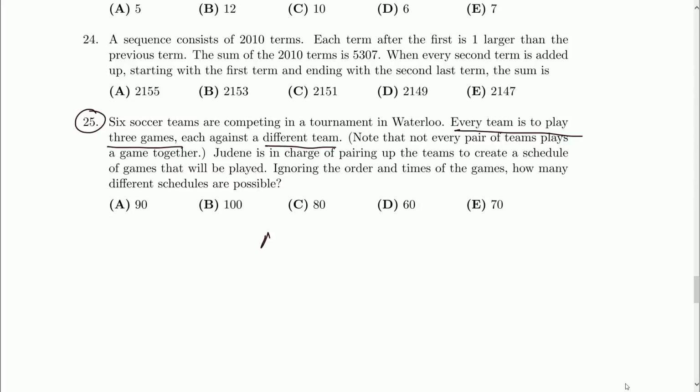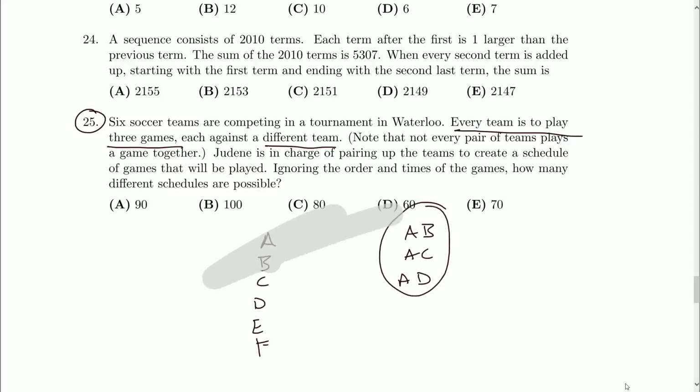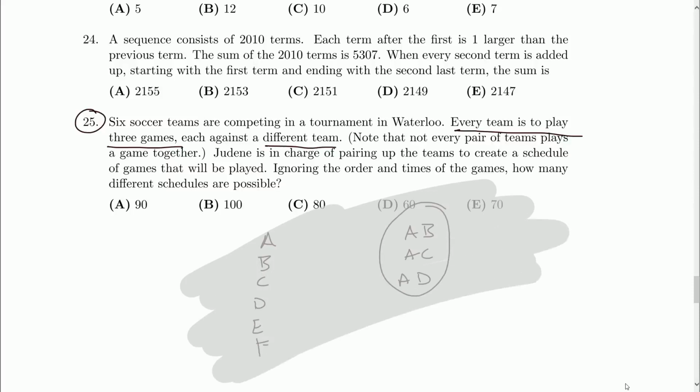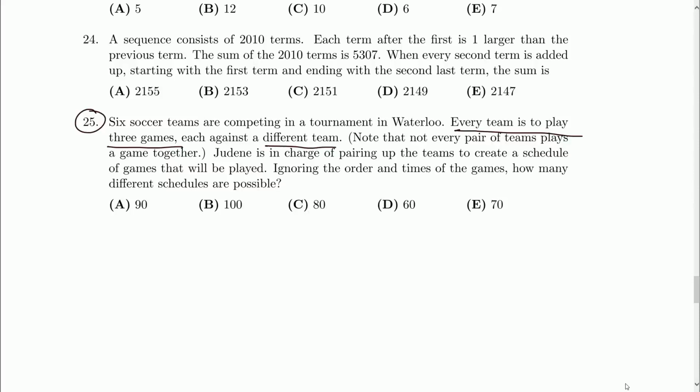That's true. If I've got A, B, C, D, E, and F, A only playing 3 games means that I could have something like AB, AC, and AD, but they're never going to play E because they're restricted to only having 3 games. Okay? So Judine is in charge of pairing up the teams to create a schedule of games that will be played. Ignoring the order and times of the game, how many different schedules are possible?